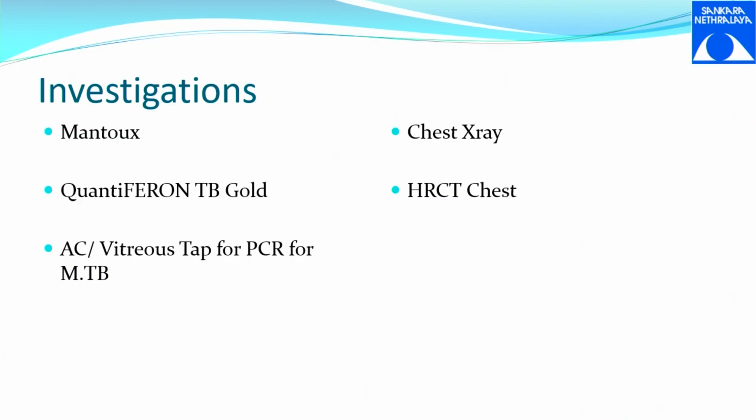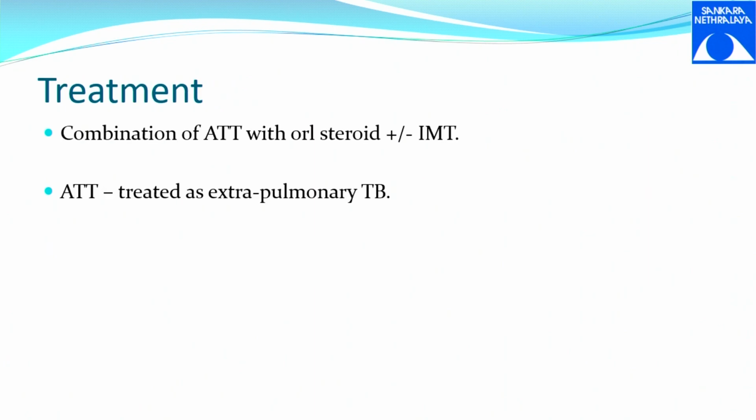When you have an AC tap or a vitreous tap done for PCR for MTB, and it comes positive, we call it confirmed ocular TB, because we have a PCR which confirms the disease. For both presumed and confirmed ocular TB, we take an opinion from the pulmonologist, and we judge and request the patient to start on ATT.